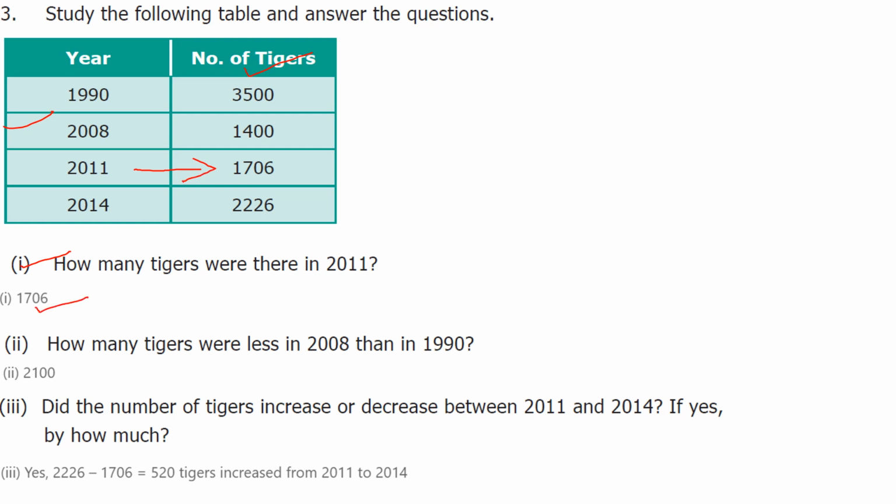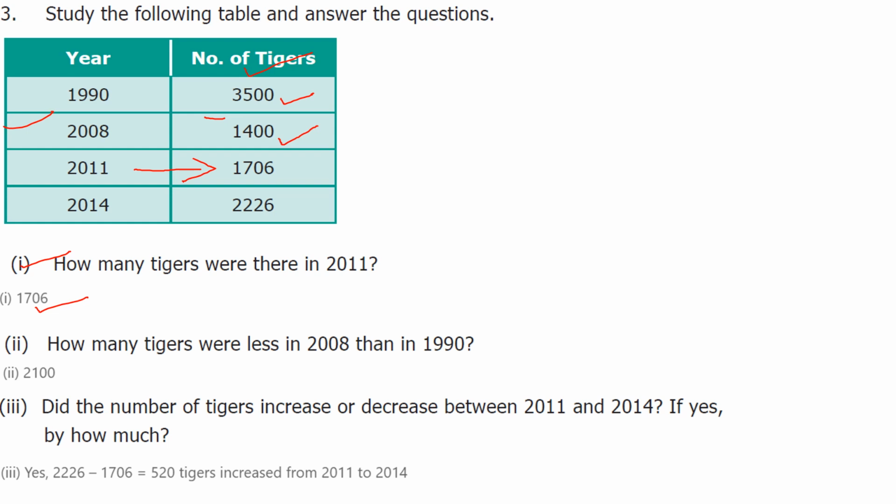Next one, how many tigers were less in 2008 than in 1990? So first we have to find out 2008, 1400 tigers were there and in 1990, 3500. So you subtract the numbers.